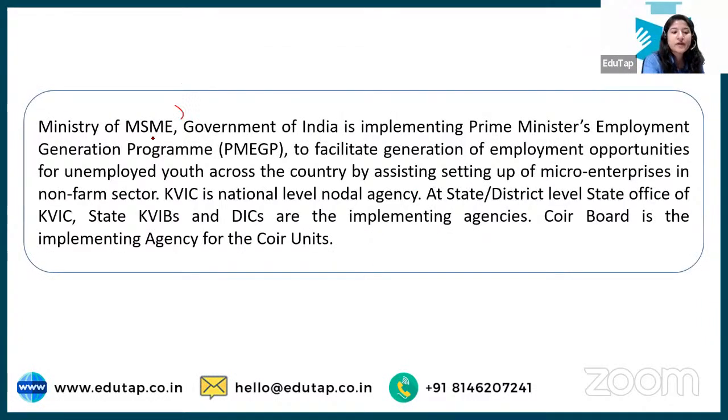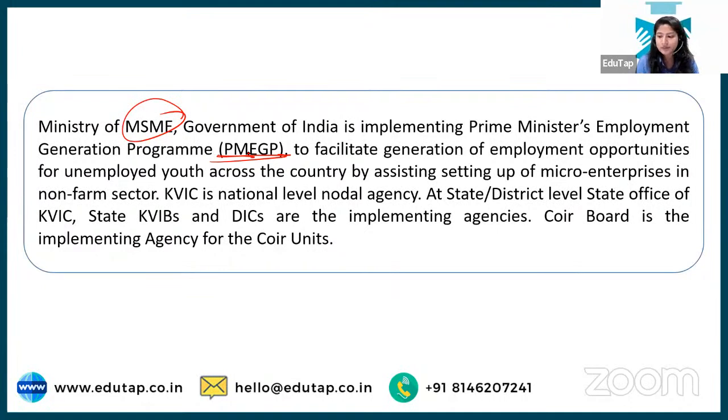Next is Ministry of MSME. Okay, so now let's go for the first thing that I could see, this abbreviation, that was your Prime Minister Employment Generation Program. Okay, so end of discussion. We need not read the rest of the paragraph. Just go for the keywords and how to tackle them. So we are talking about Prime Minister Employment Generation Program.